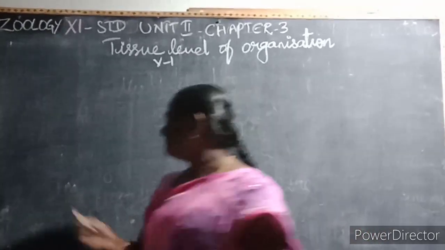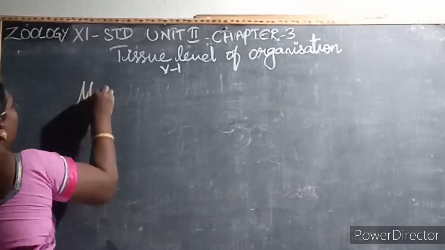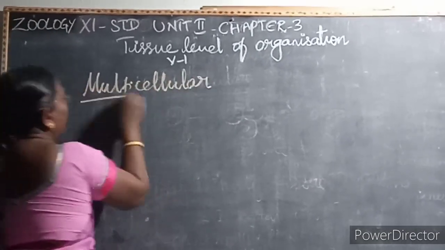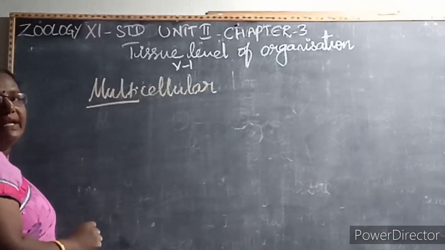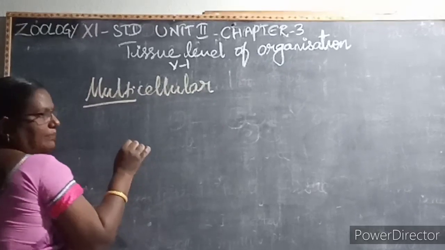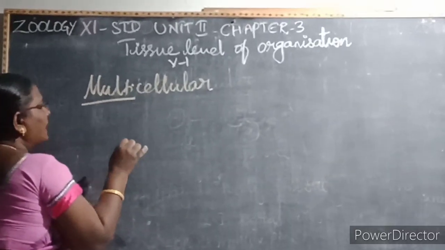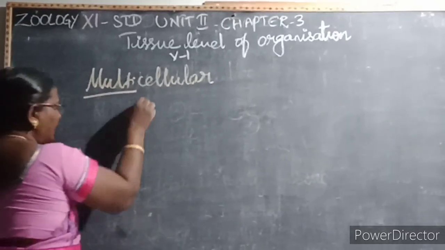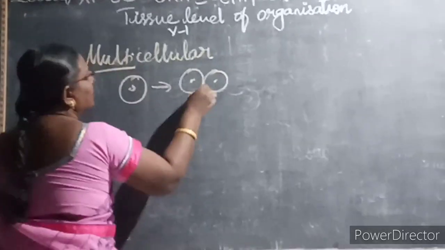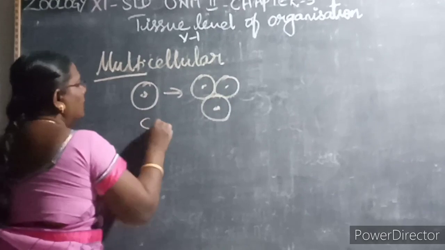But here in the multicellular organism, what is multicellular? Multi means what? Many. The organism is made up of many cells. In a multicellular organism, each cell cannot function separately. Here the cells join to form a tissue.